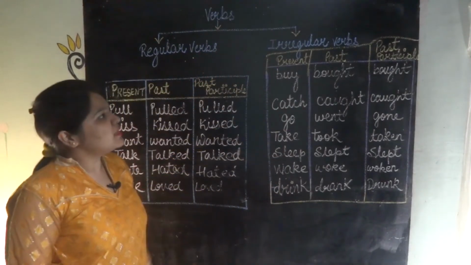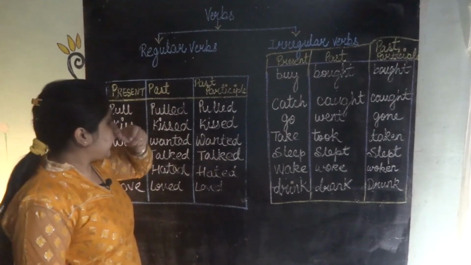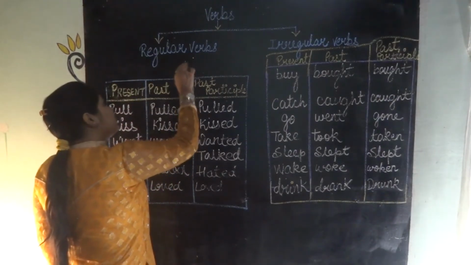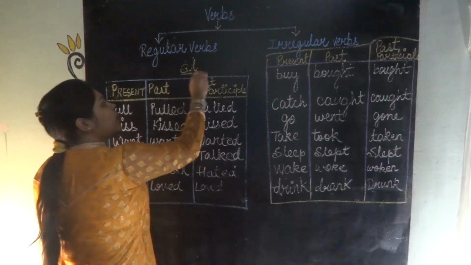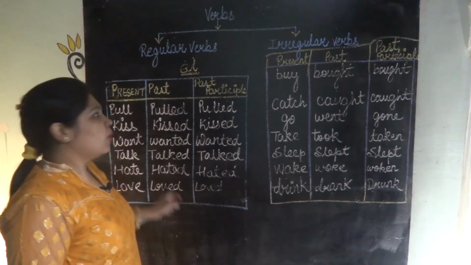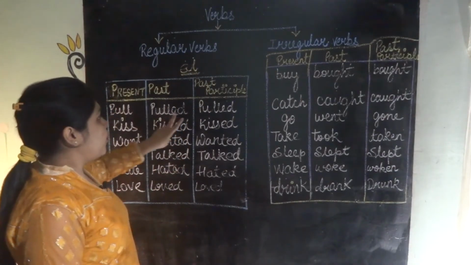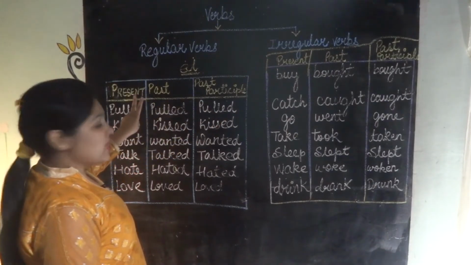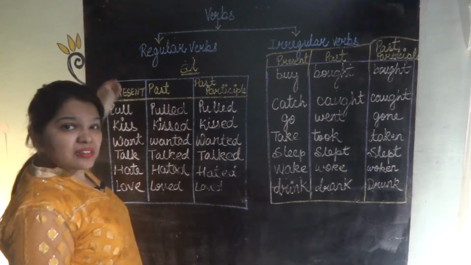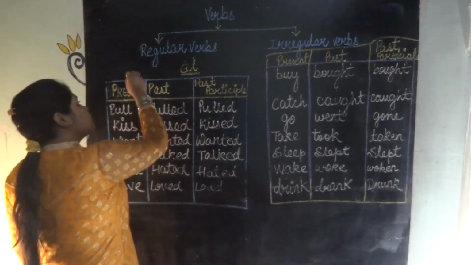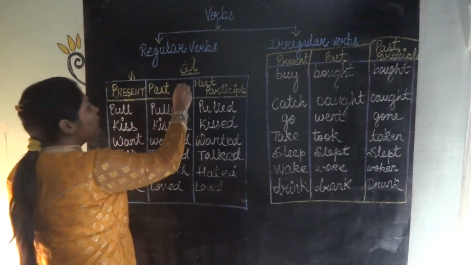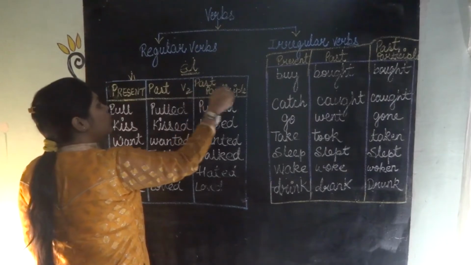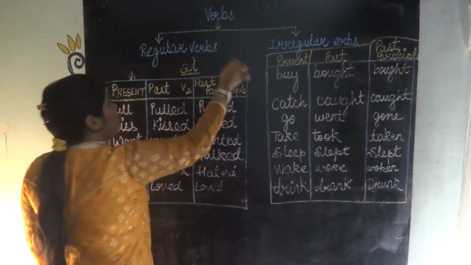So you'll get to know easily. See, regular verbs are very easy. We just add ed to it. Like pull, pulled, pulled. These are the base words. So we can say this is verb 1, this is verb 2 and this is verb 3.